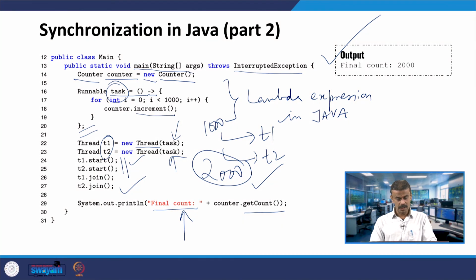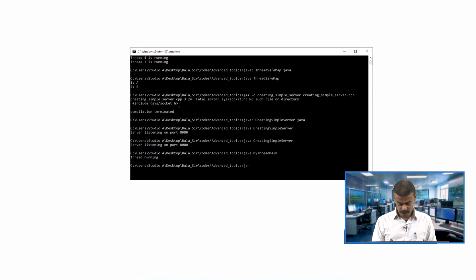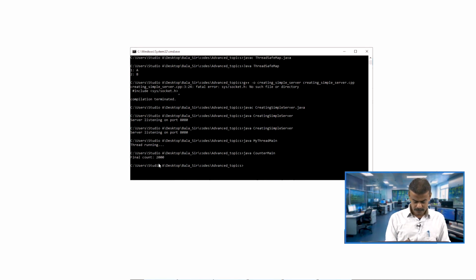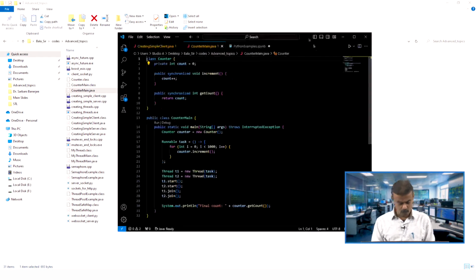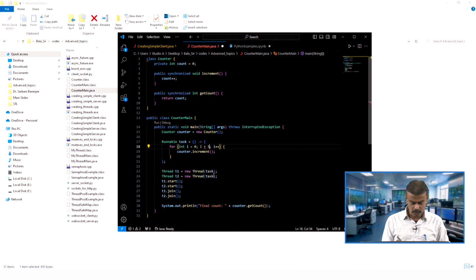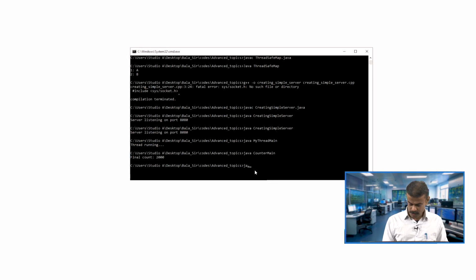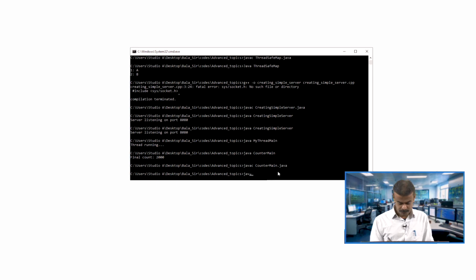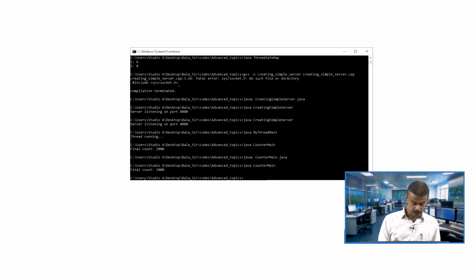What we can do is run this code and go to the Java console. I run java Count main, and you can see 2000. Maybe we can change it to 500 each, let us see. We open the Java code, change the loop to 500, just as a check, and then save the code. Now again I have to compile first, successful, then run. Here you can see the output is 1000. I have changed the loop to 500, so 500 plus 500 should be 1000.